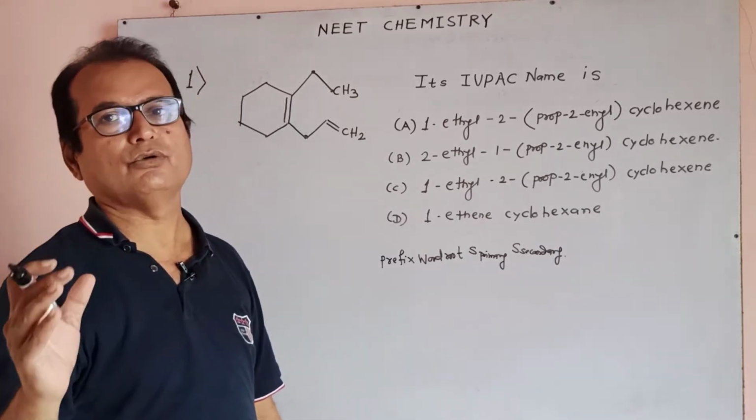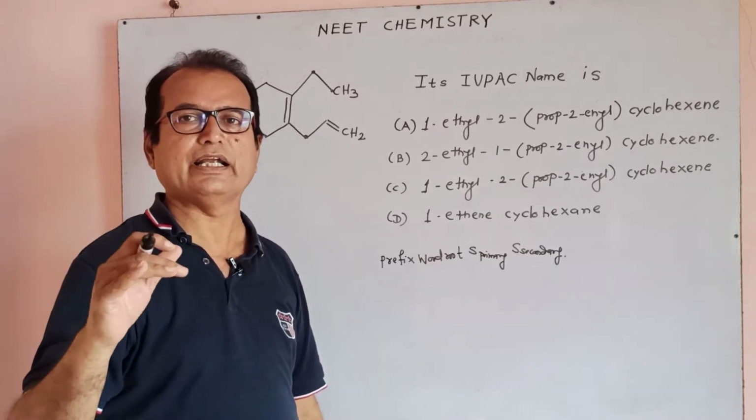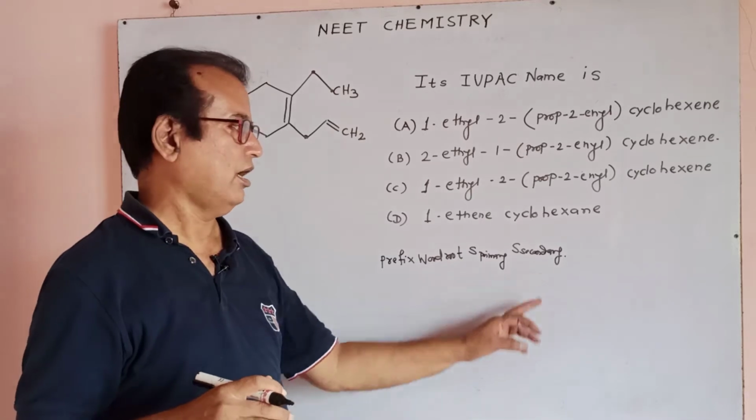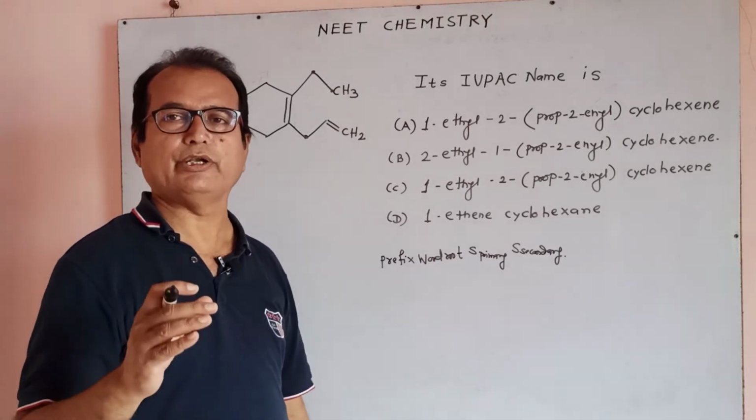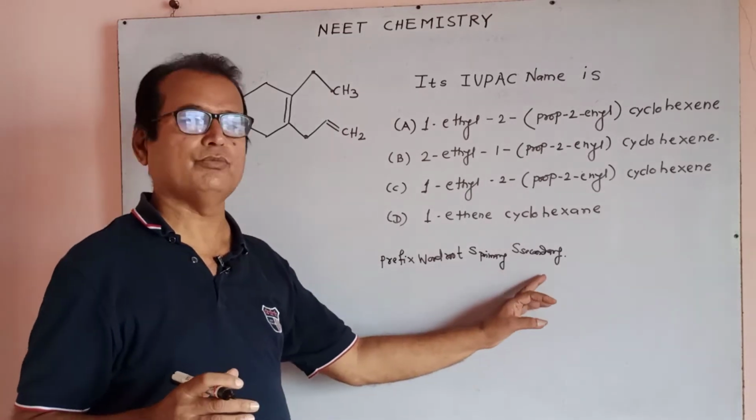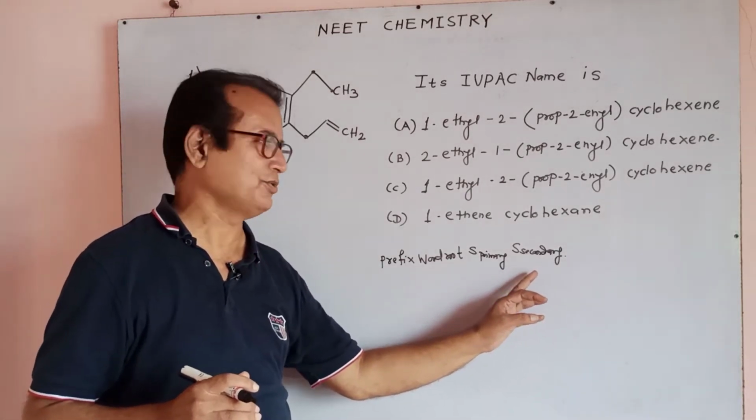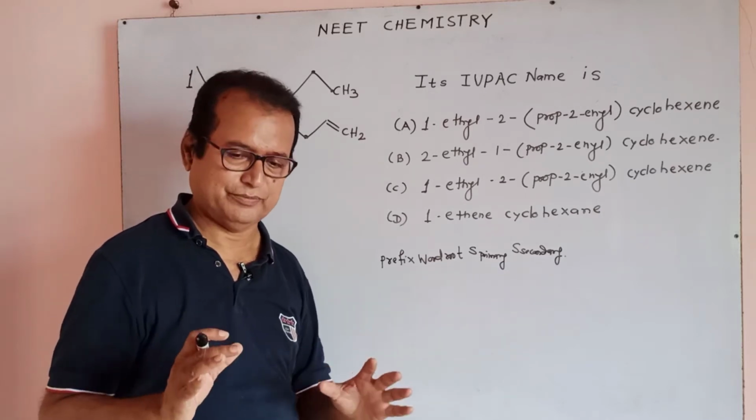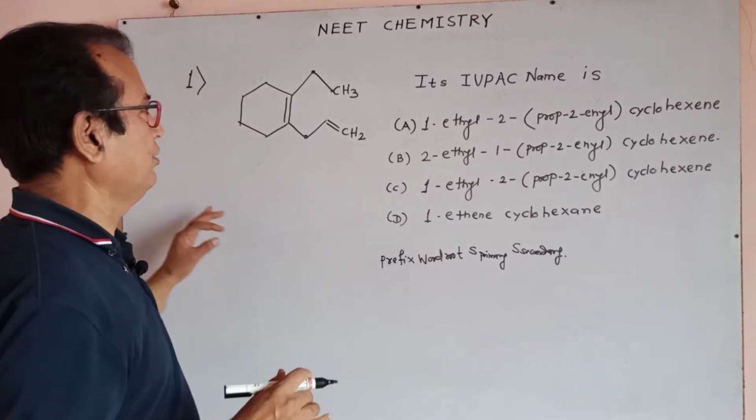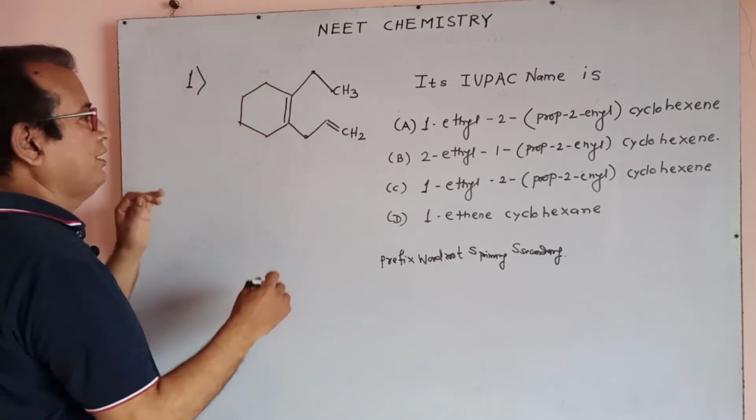If the functional group is alcohol, it is known as -ol; aldehyde is -al; then ketone, and so on. So many types of functional groups are there, and with respect to the functional group the nomenclature is to be written. This is our main part.